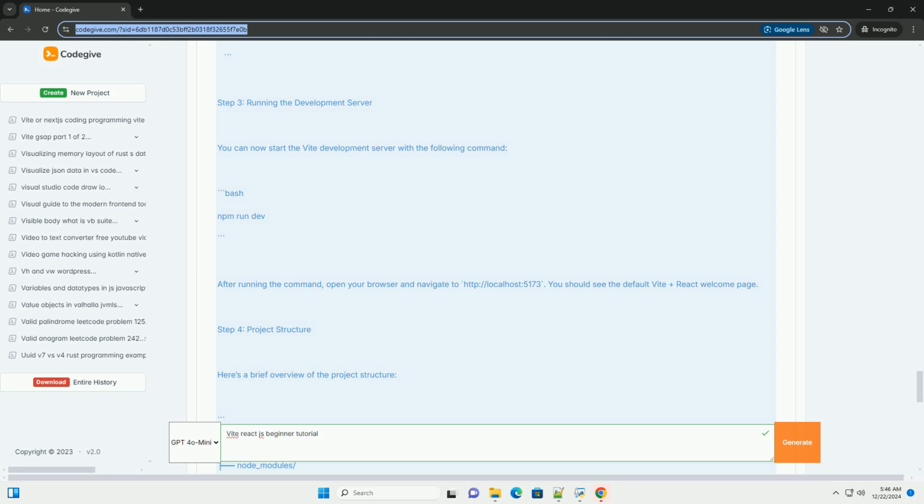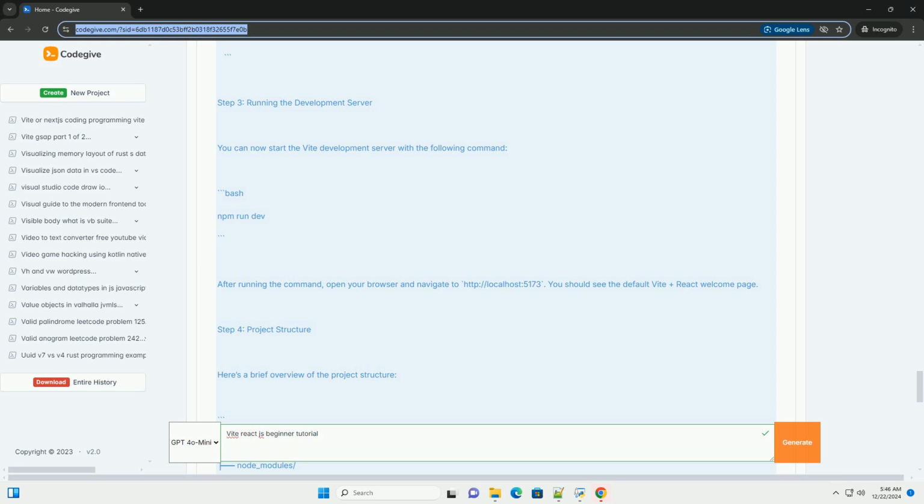After saving your changes, your development server should automatically reload the page, and you should see your updated application in the browser. If not, you can refresh the page manually. Step 8, build for production. When you're ready to deploy your application, you can create a production build by running bash: npm run build.